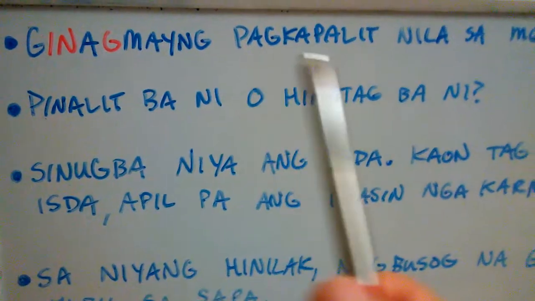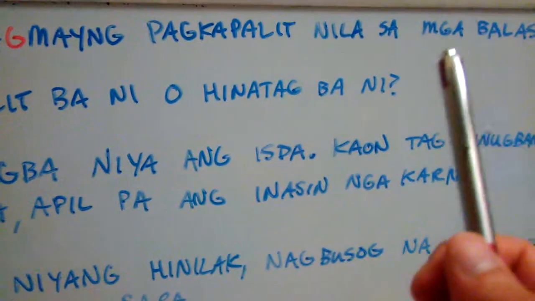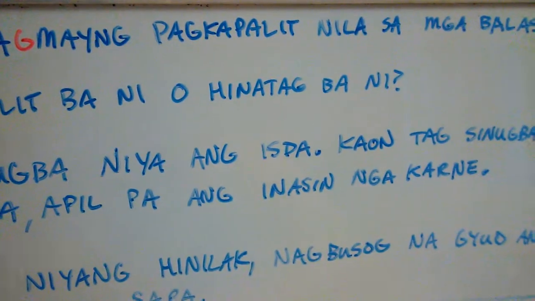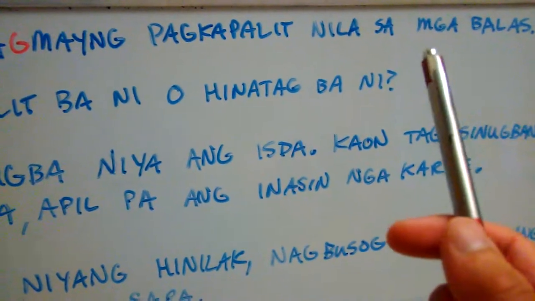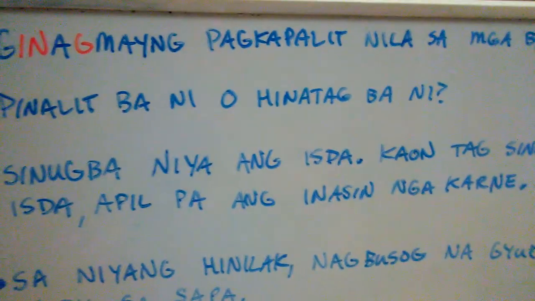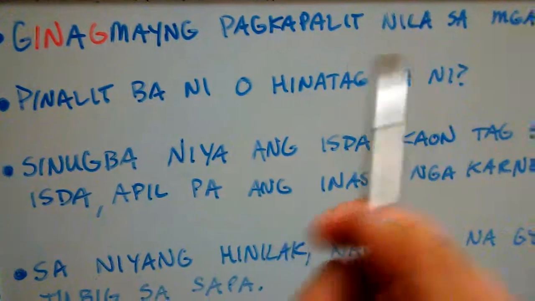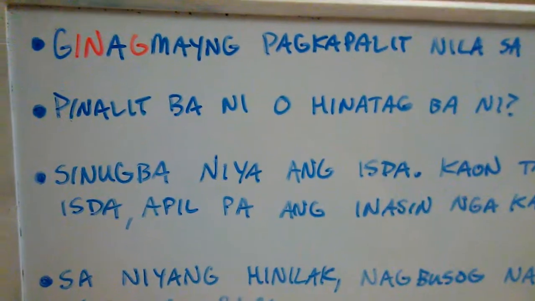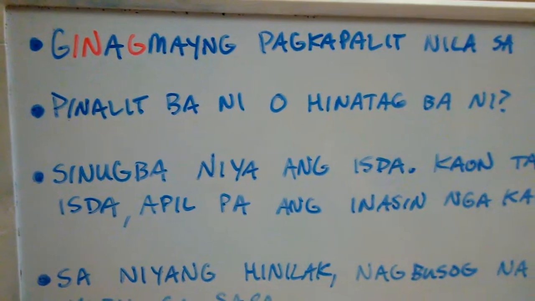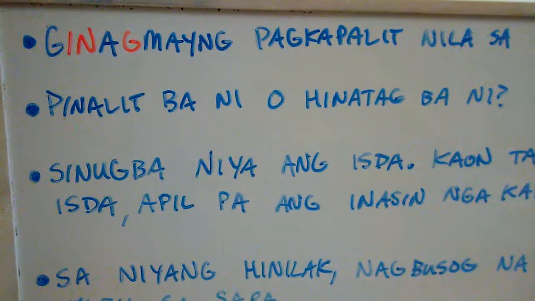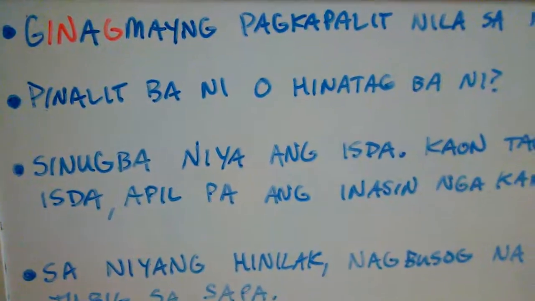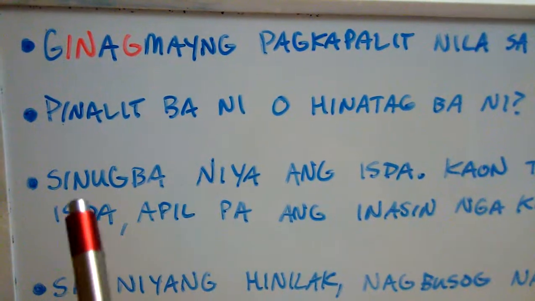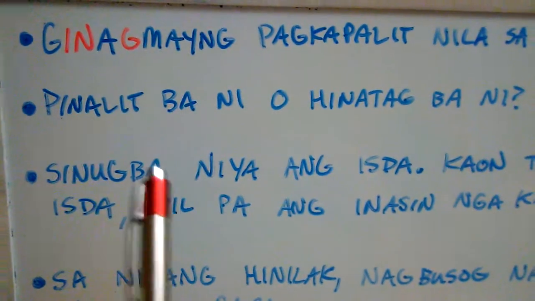So ginagmaing pagkapalit nila sa, oh, here it is, mga balas. There you go. Mga balas. There's the plurality there, mga balas. So they, little by little, they bought sand, right? They bought it. Again, it's that classic example of the piece by piece, little by little, continuous or progressive kind of aspect, okay? In the past, a continuous one that was ongoing.